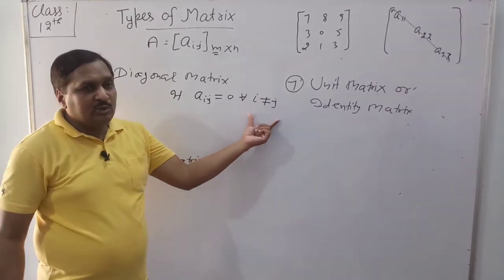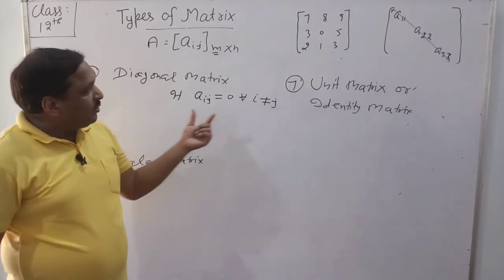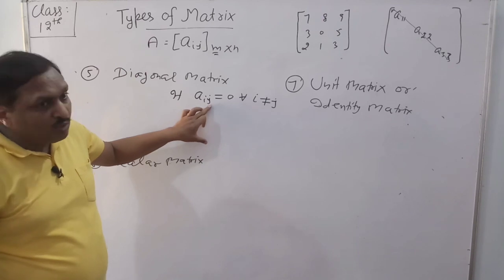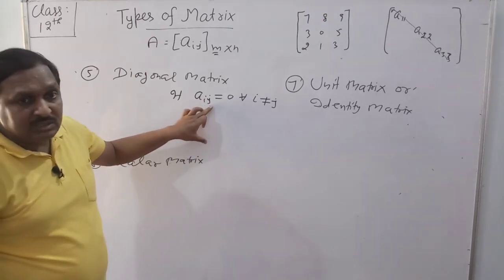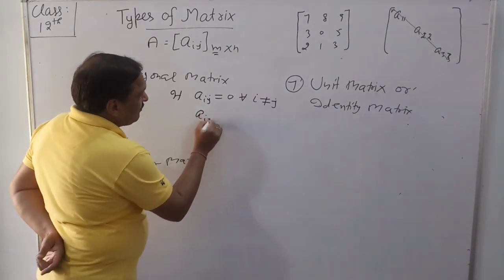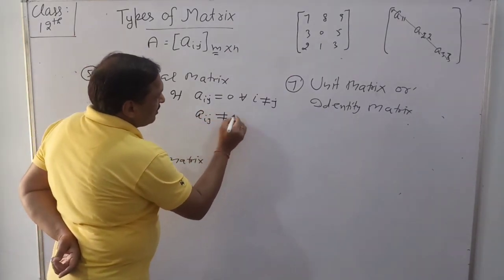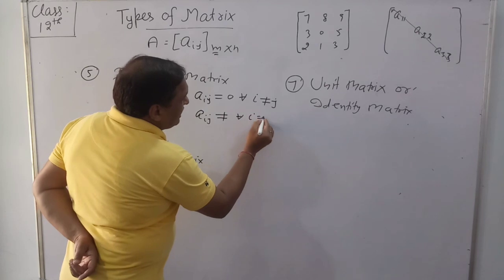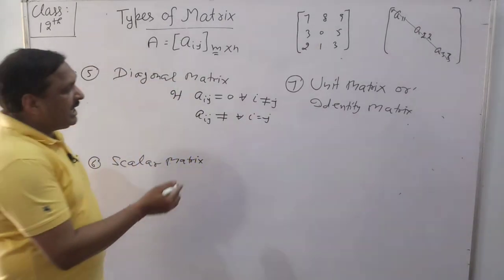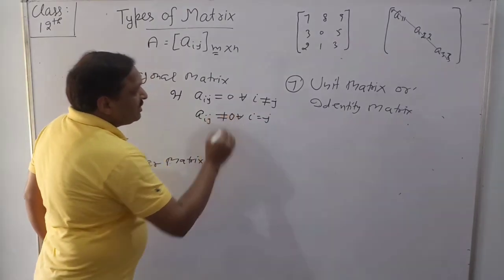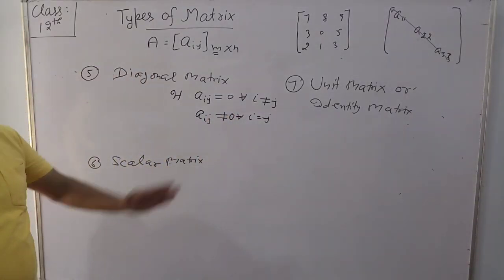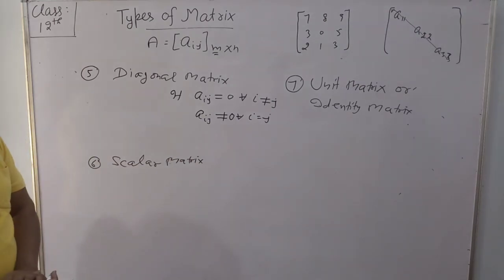i not equal to j means non-diagonal elements A12, A13, and for all i equal to j, the diagonal elements may be 0 or not equal to 0.